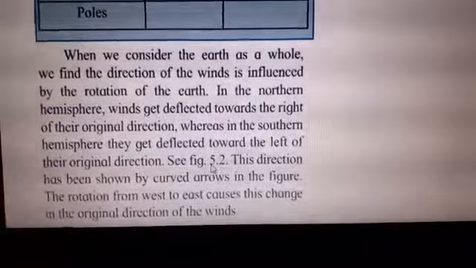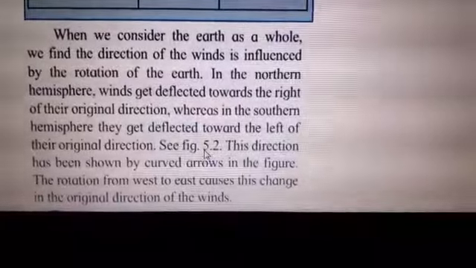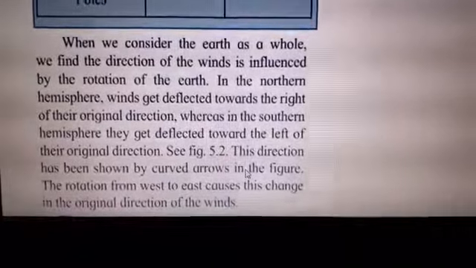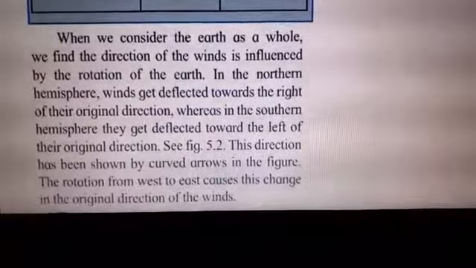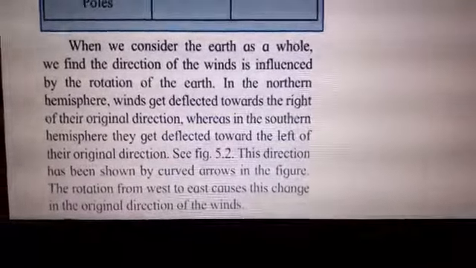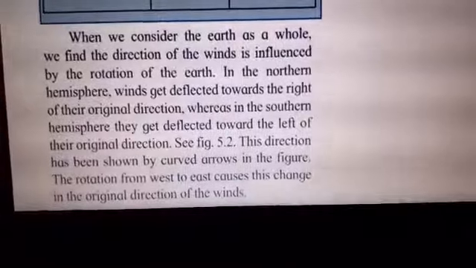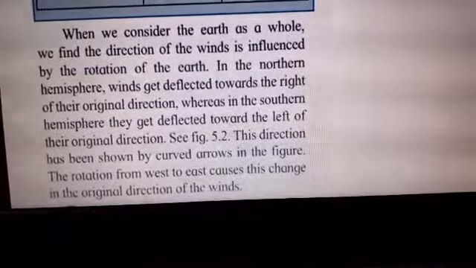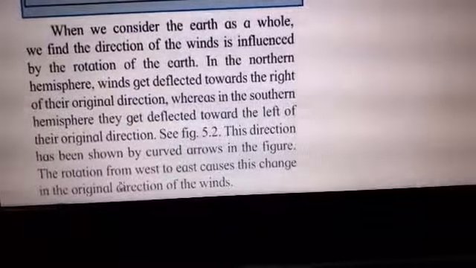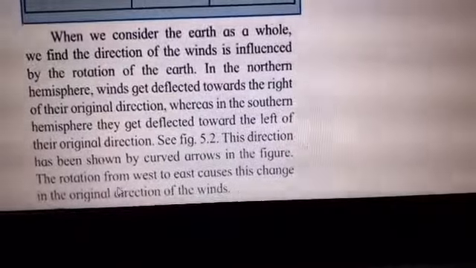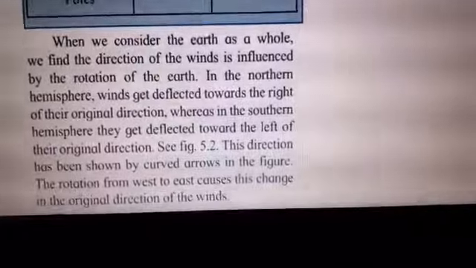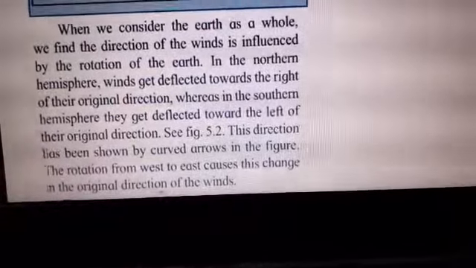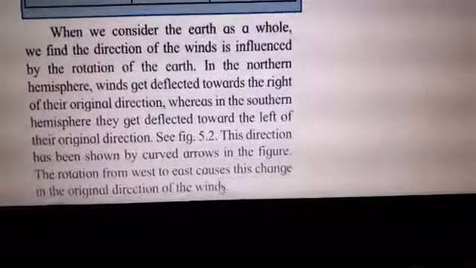See figure 5.2, just as we have seen, children. This direction has been shown by curved arrows in the figure. The blue color arrows show us the change in the direction of the wind. The rotation from west to east causes this change in the original direction of the winds. Now, where is the earth rotating? The earth rotates from west to east, right? We know that the earth doesn't rotate from east to west. The earth rotates from west to east, and this causes the change in the original direction of the winds. I hope this is clear to you, children.